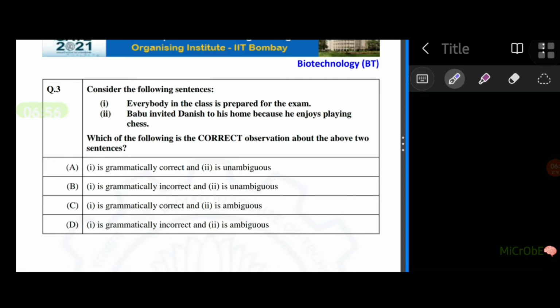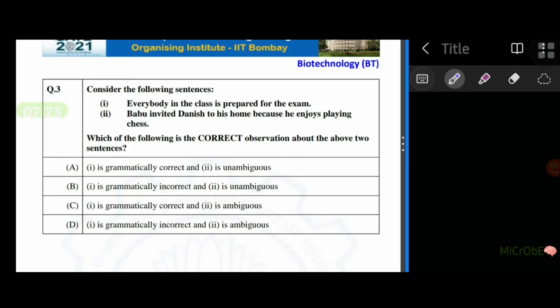Okay. Consider the following sentence. Everybody in the class is prepared for the exam. Second sentence. Babu invited Dhanish to his home because he enjoys playing chess. So, the first sentence, everybody in the class is prepared for the exam, is grammatically correct, right? And Babu invited Dhanish to his home because he enjoys playing chess.